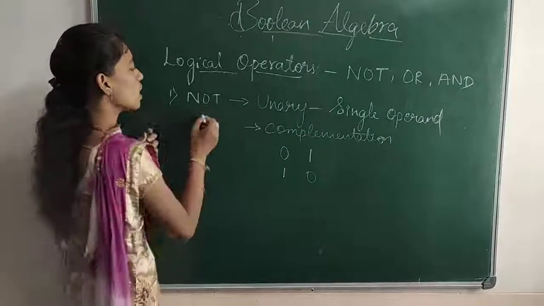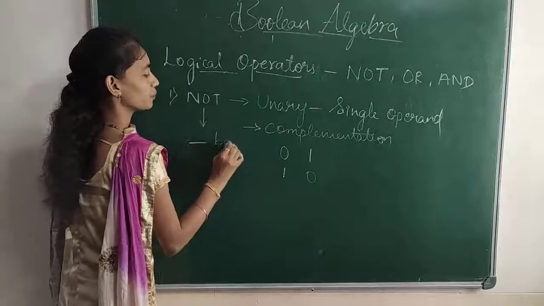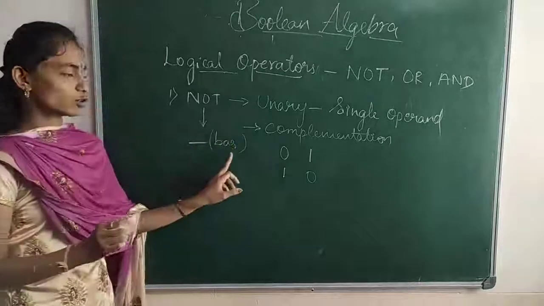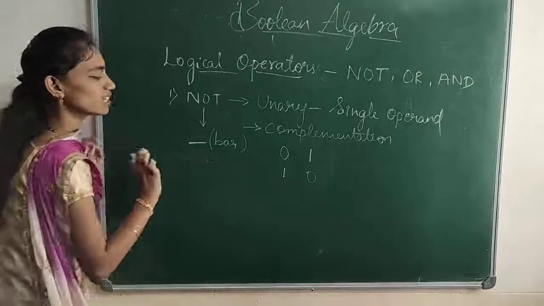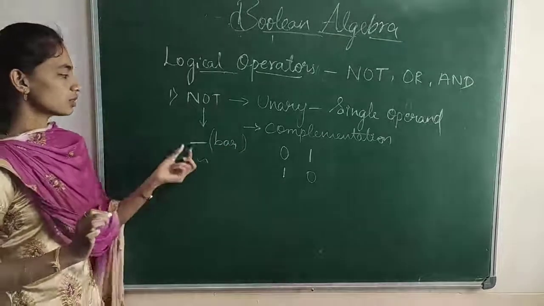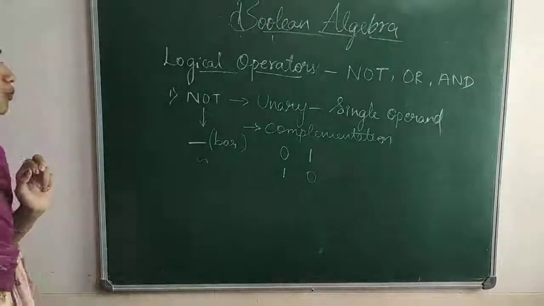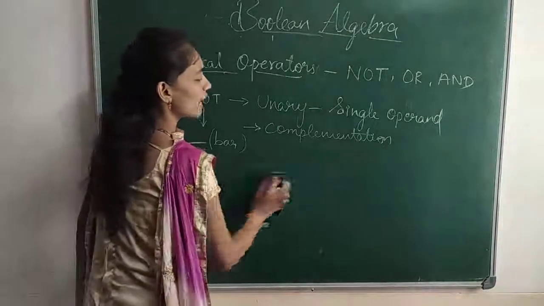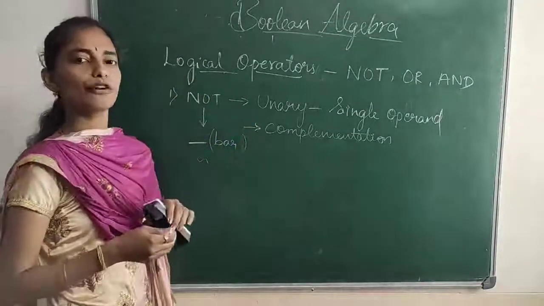This NOT operator is represented using a bar, which we pronounce as bar. Sometimes we also use the tilde symbol. This is the symbol used to represent the NOT operator. As I told you, we also represent this with the help of a truth table.